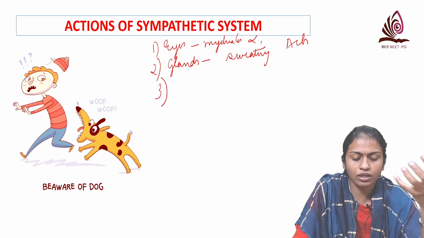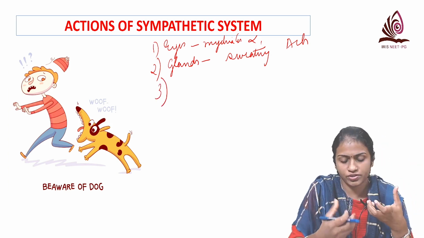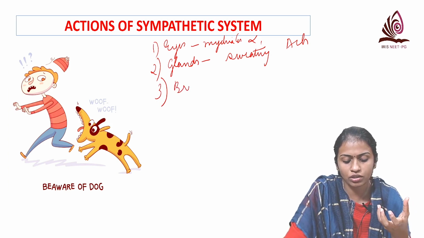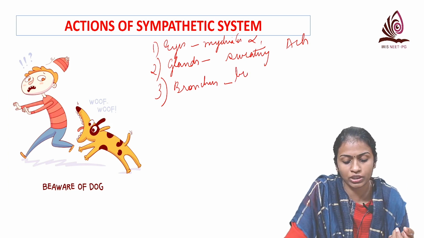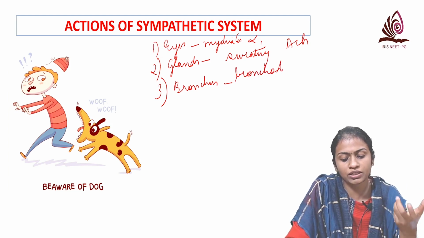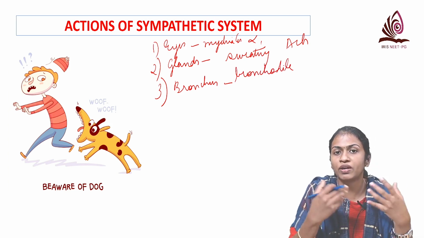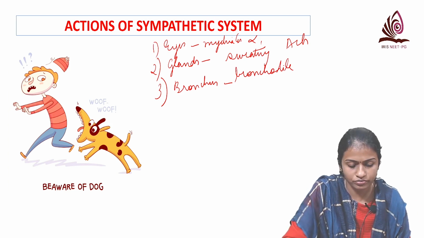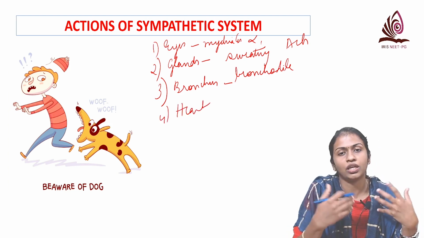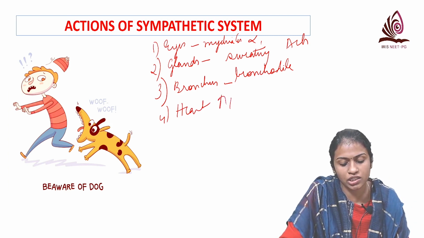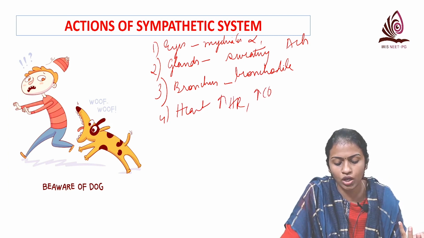Then we come down to the bronchus. You're running, you need more air to get in, so there is bronchodilation, and that is mediated via beta 2 because we have two lungs, so beta 2. And then we come to the heart. Adrenaline on the heart, when you're running, causes increased heart rate, increased cardiac output, increased force of contraction and so on.